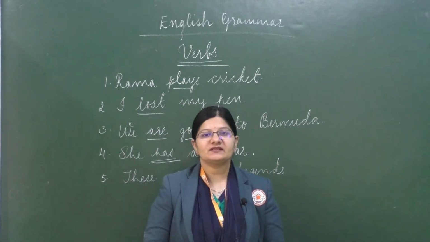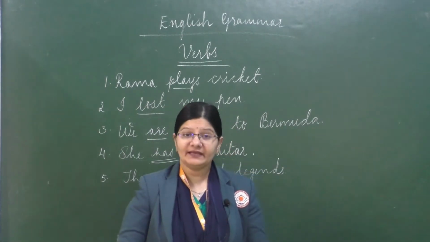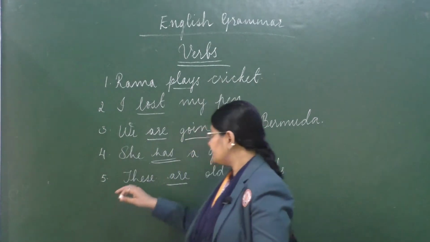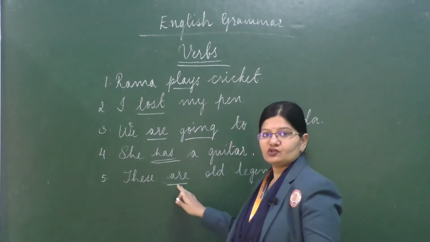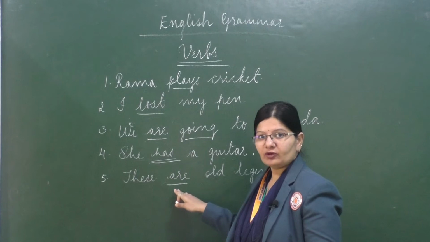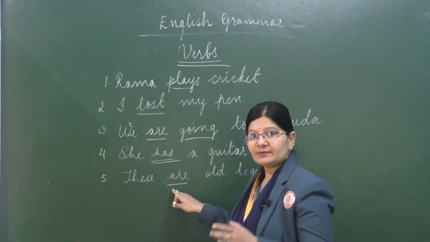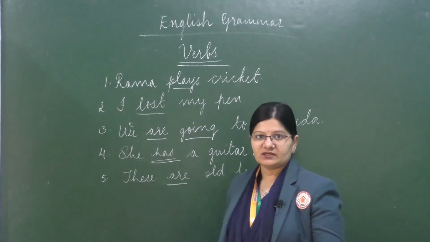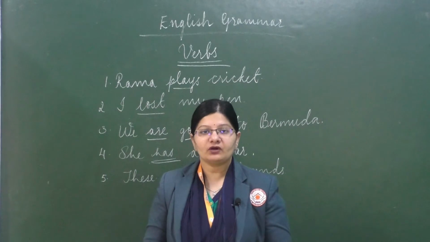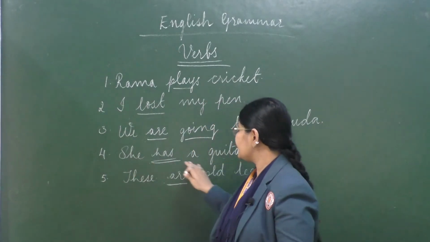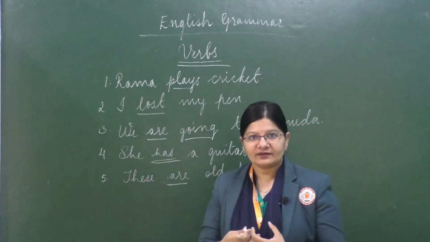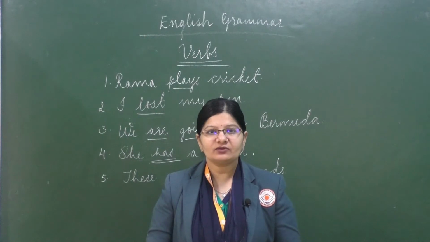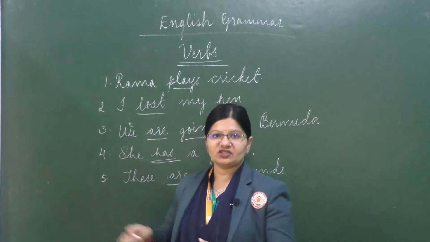Yes, you are right. A verb is an action word. In addition to being an action word, it talks about the state of being. For example, these are old legends. So, here "are" is the helping verb, or the verb which says something about the state of being of this particular subject. Then you have possession. It talks about possession. Possession means she has a guitar. She owns a guitar, right? So, "has" is the auxiliary verb, or the verb which tells us about the possession of the subject she.